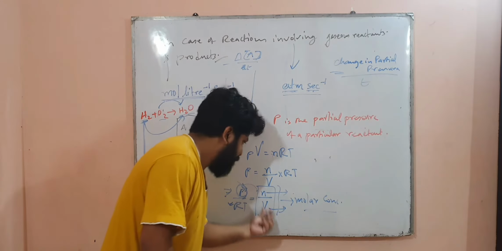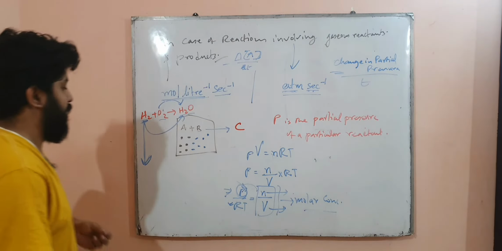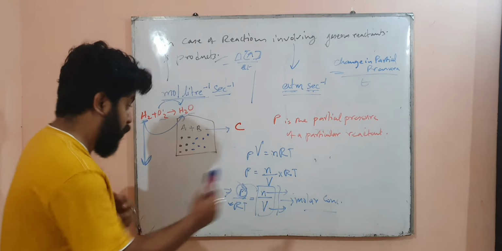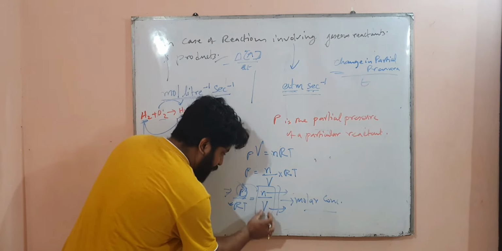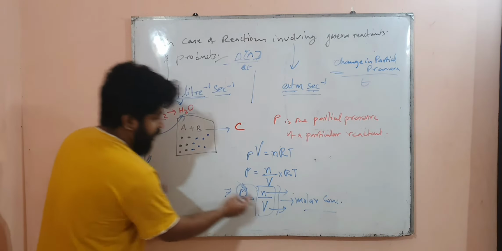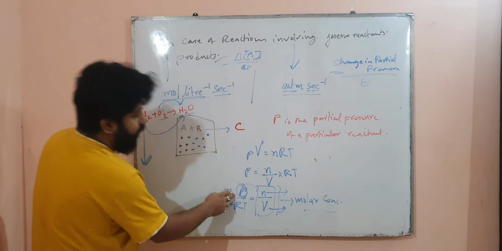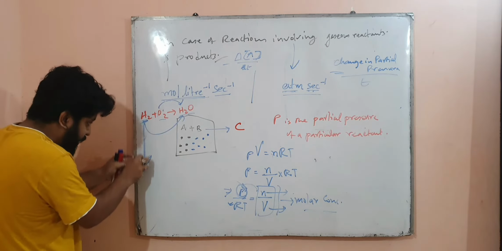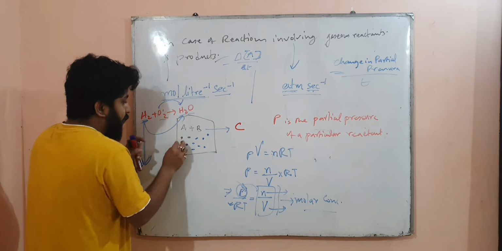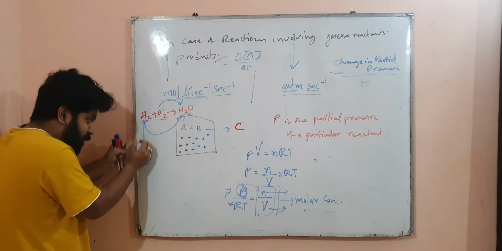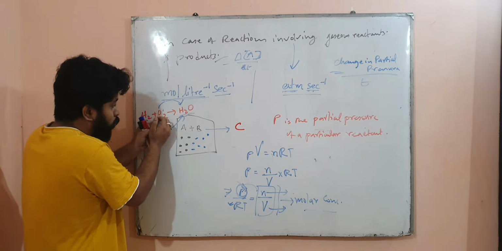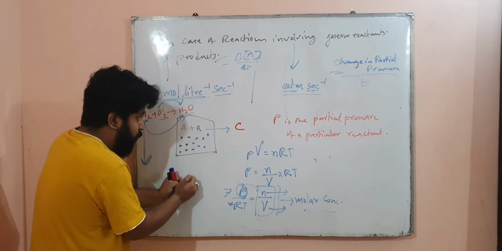So n by V, the number of moles per unit volume, that is mole per liter, is directly proportional to P. As the molar concentration of hydrogen decreases in the mixture, its partial pressure will also decrease. In the same way, if O2 decreases, its partial pressure will also decrease.